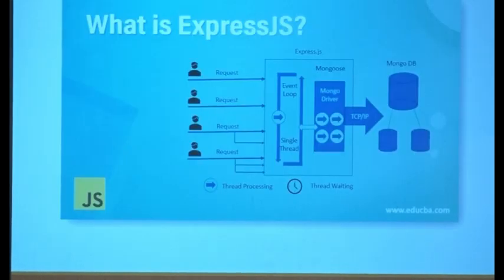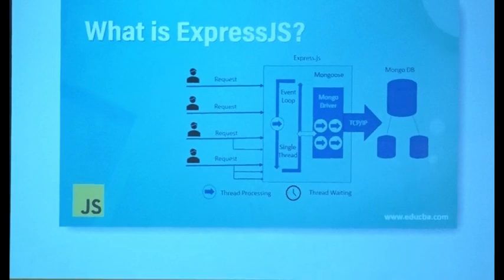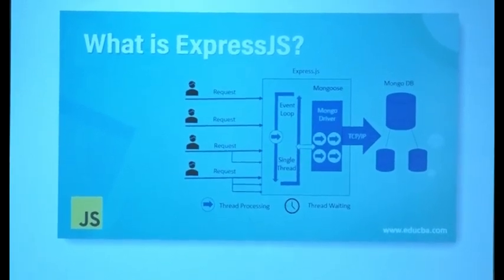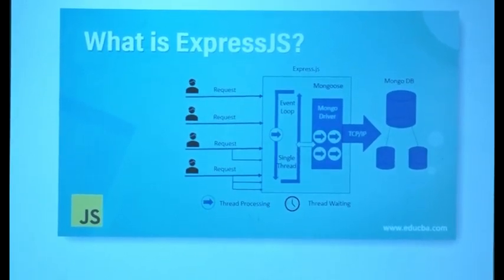Right, what is Express.js? See that there? The middle part there is Express.js. On the right is MongoDB. On the left are the requests coming from. So there is an event loop. You know, Node.js runs on the event loop, right? So that is what is happening there. TCP IP call. See that? TCP IP call is made, and then that is that.